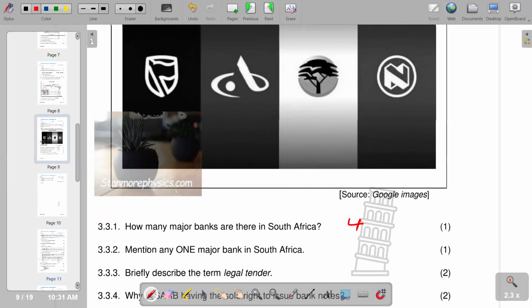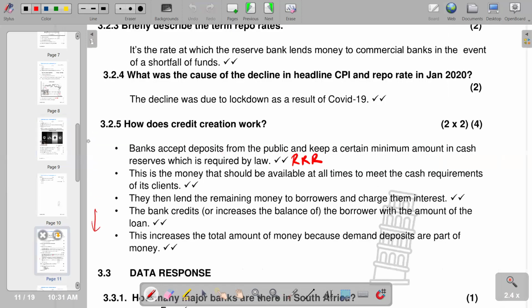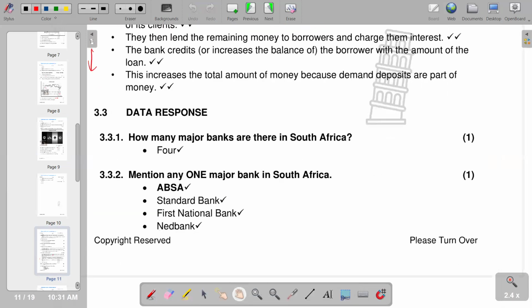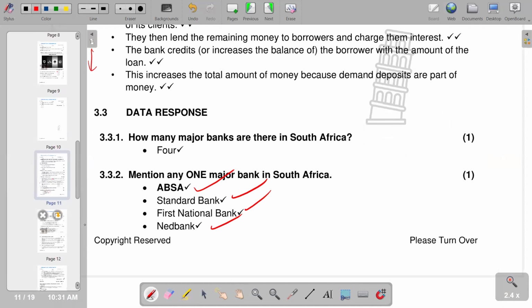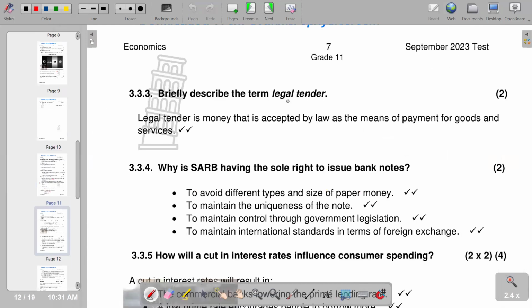And then we are saying, mention any one major bank in South Africa. We can talk about Standard Bank. We can talk about Nedbank and First National Bank also as examples of banks that we have. So these are the banks that we have. We can talk about ABSA, Standard Bank, First National Bank, and Nedbank. Then in terms of the next question that we have, it reads, briefly describe the term legal tender. So legal tender is money that is accepted by law as the means of payment for goods and services.